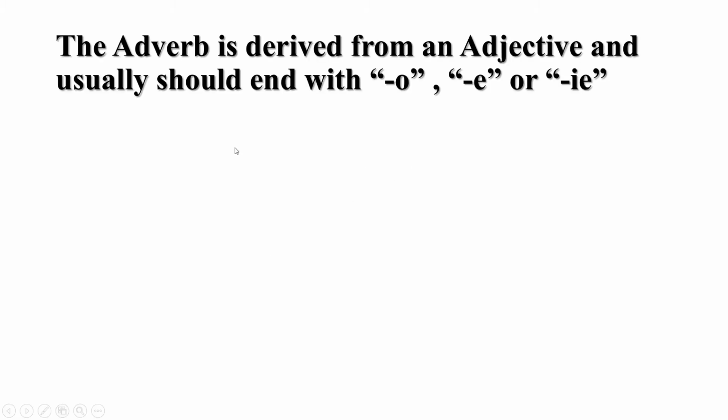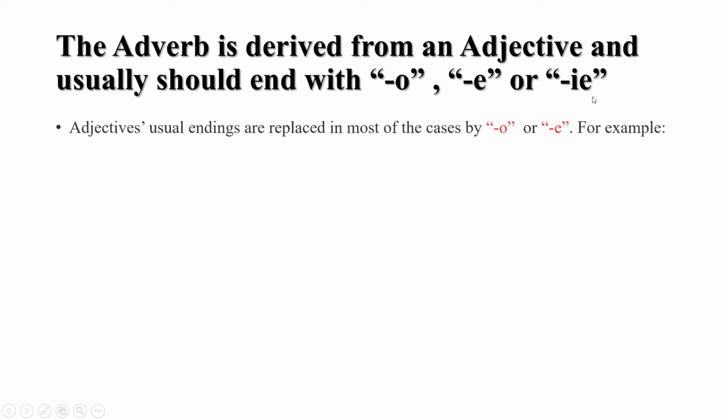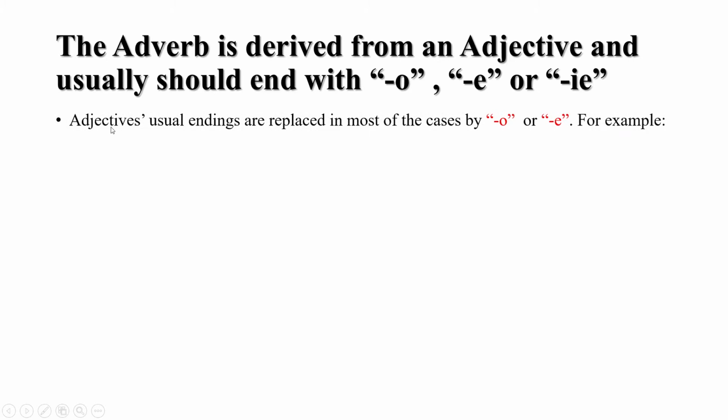So let's start. The adverb is derived from an adjective. This is why I wanted you to see the adjective section. And usually it should end with o, e, or ie. So let's look at the rules. Adjectives' usual endings are replaced in most cases by o or e.